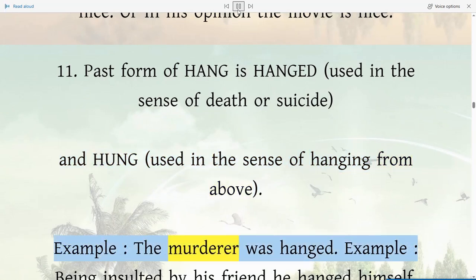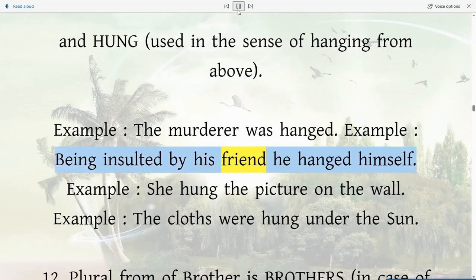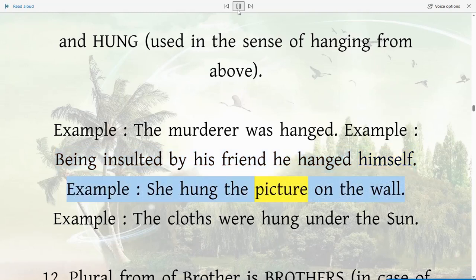Example: the murderer was hanged. Example: being insulted by his friend he hanged himself. Example: she hung the picture on the wall. Example: the clothes were hung under the sun.